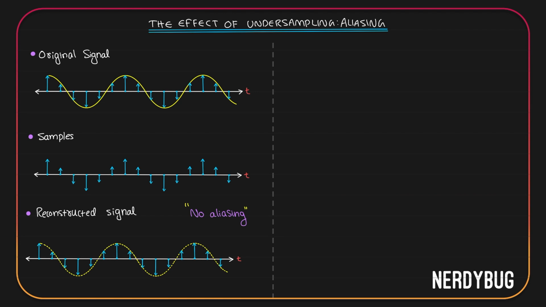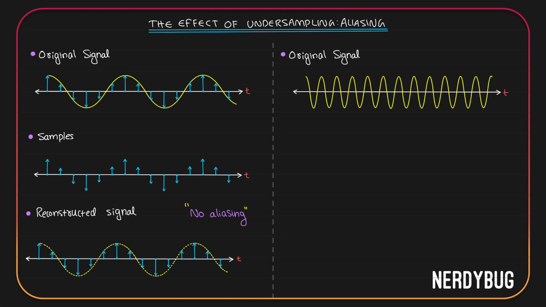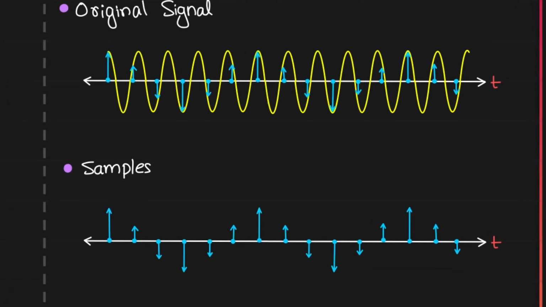Our original signal will then look like this. Clearly, I have increased its frequency. I am going to take samples at exactly the same points. If I take all the samples out, it will look like this. I haven't done any manipulation. You can check if the samples are the same as what we get over here.